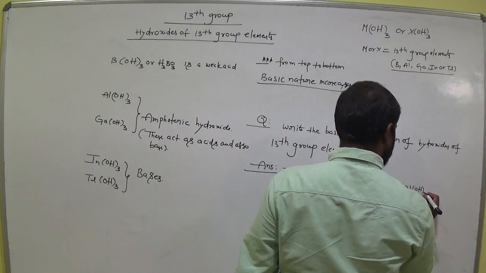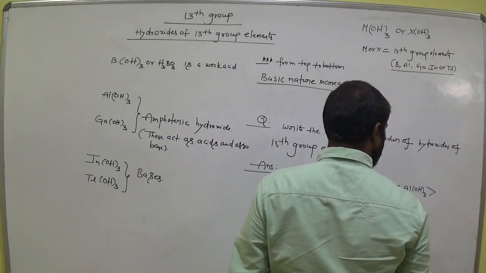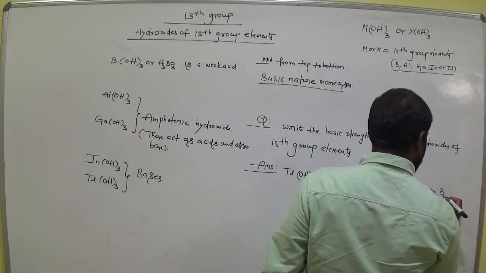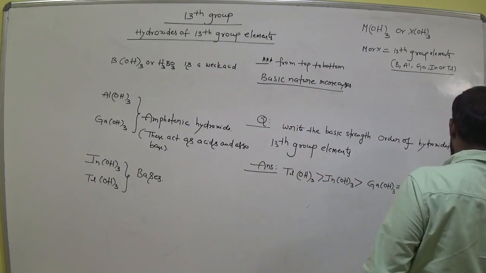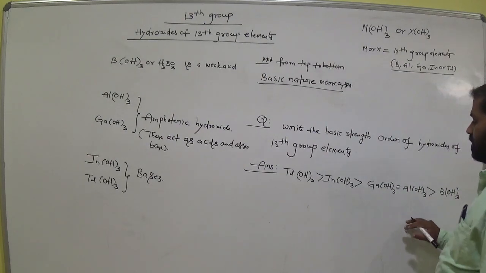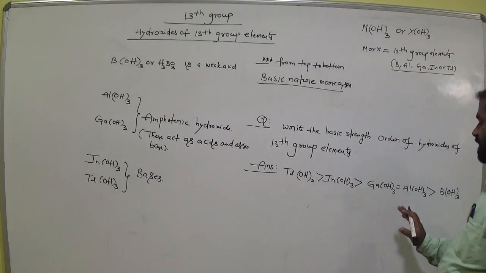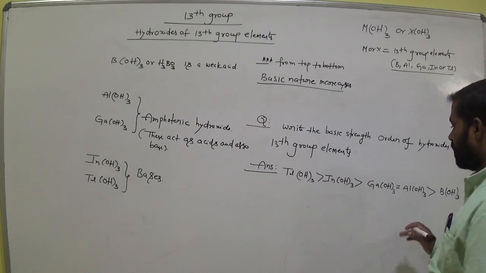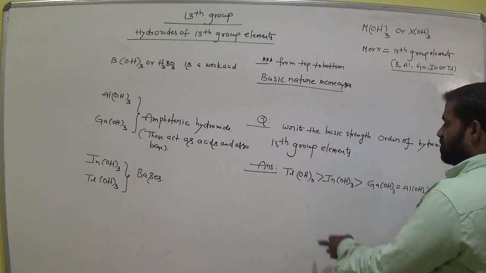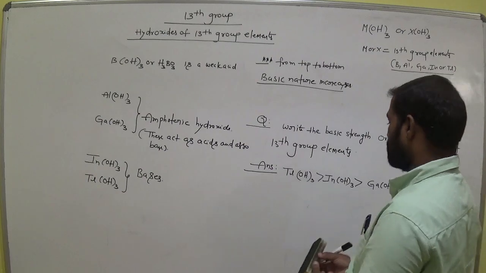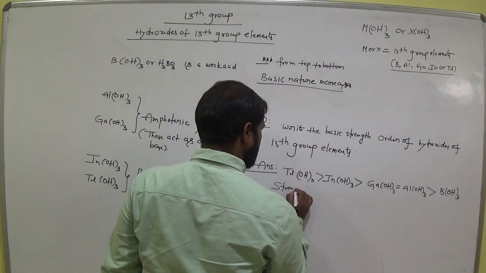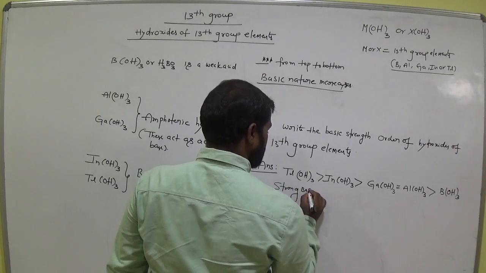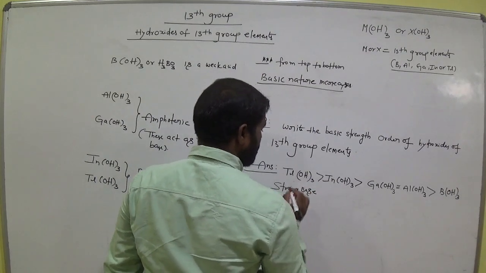Aluminium trihydroxide and least one B(OH)3, am I right? B(OH)3. Okay, clear? Basic strength increases, okay, from top to bottom. Remember this. So this is the strong base.